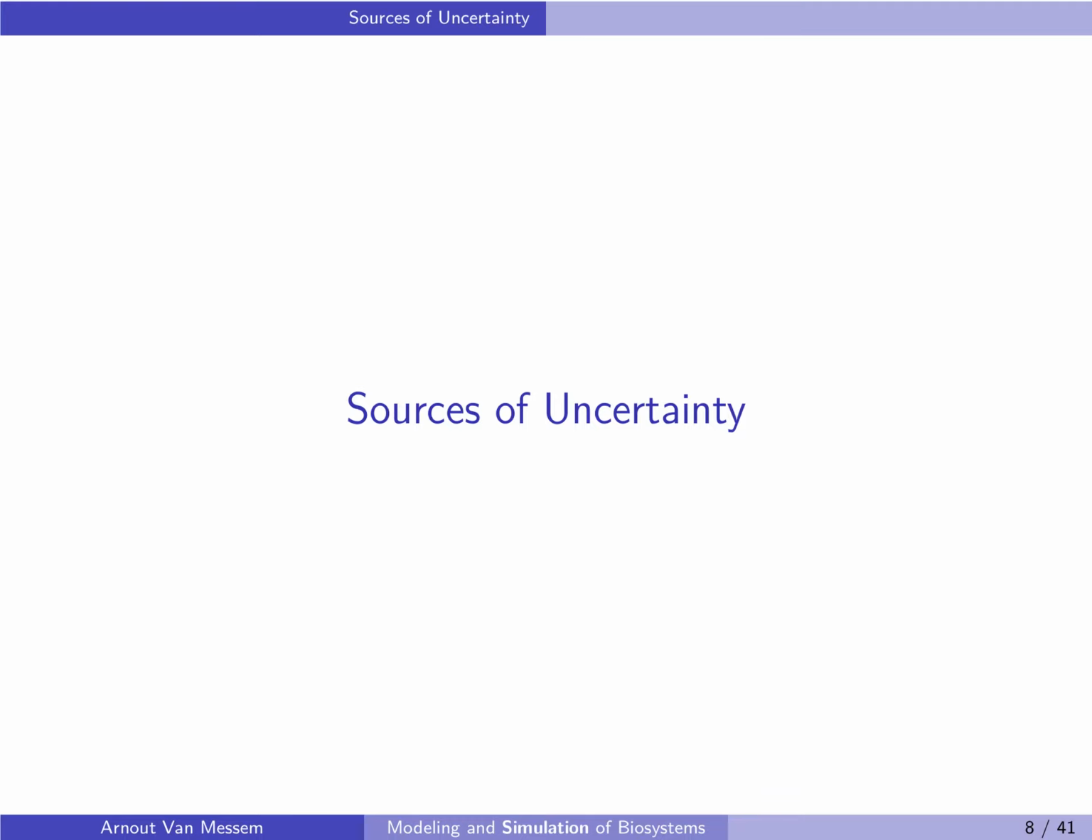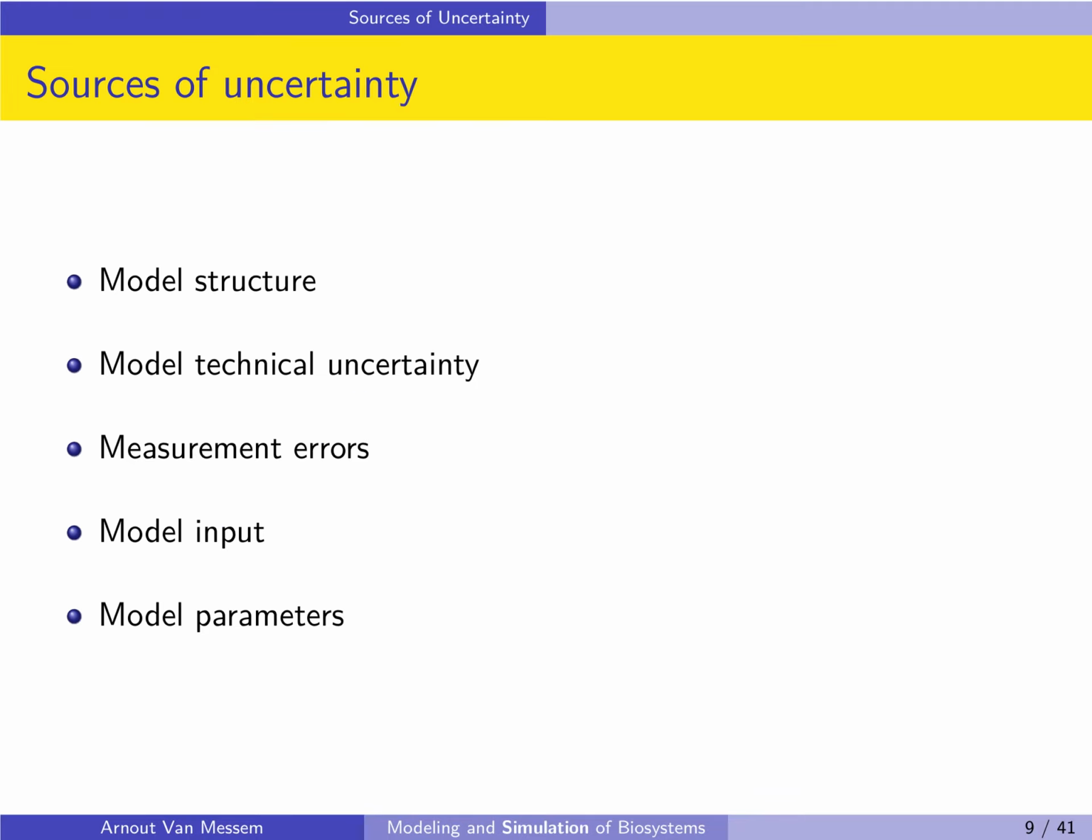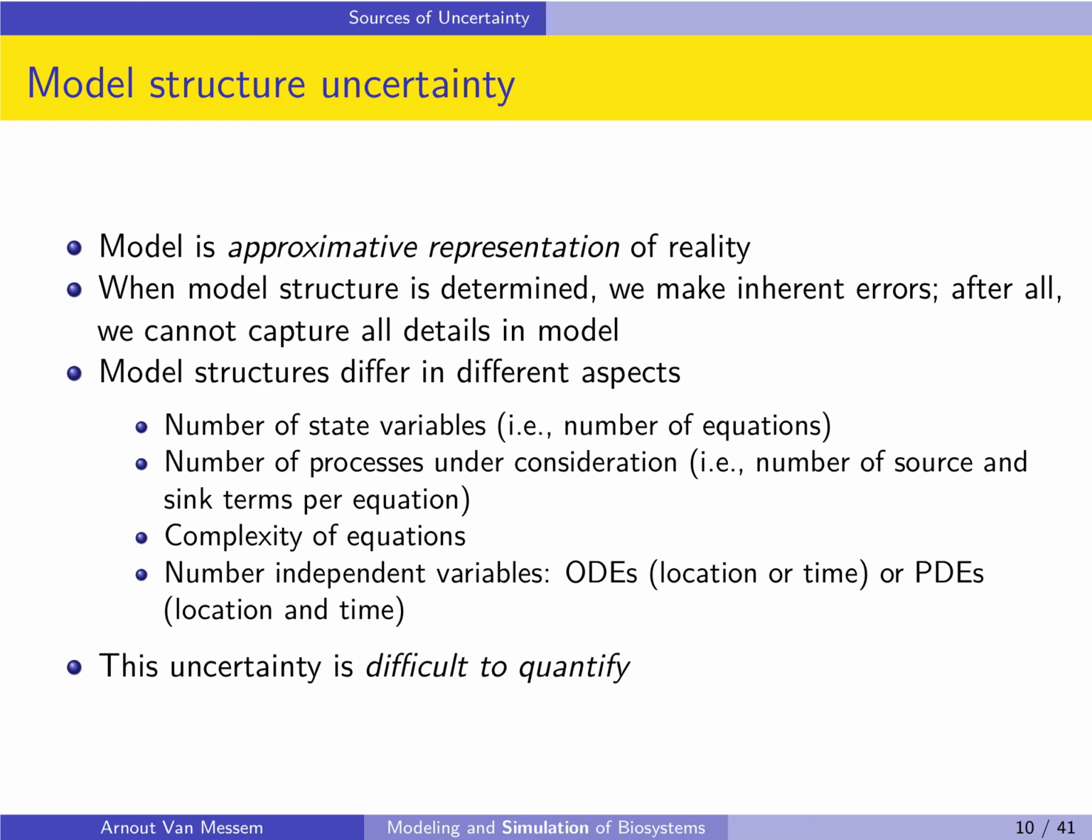Next, let us look at the sources of uncertainty. We will discuss 5 sources of uncertainty: the model structure, the model technical uncertainty, measurement errors, the model input, and the model parameters. Let us first look at the uncertainty in the model structure.